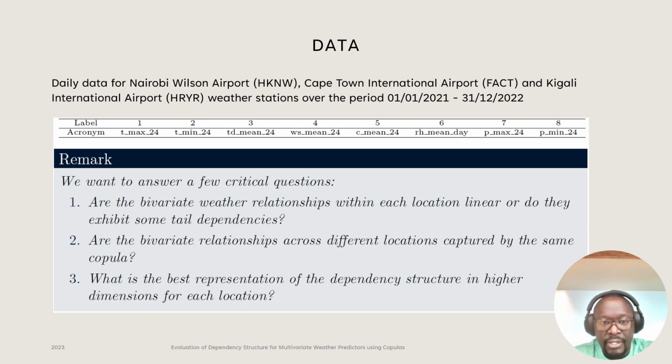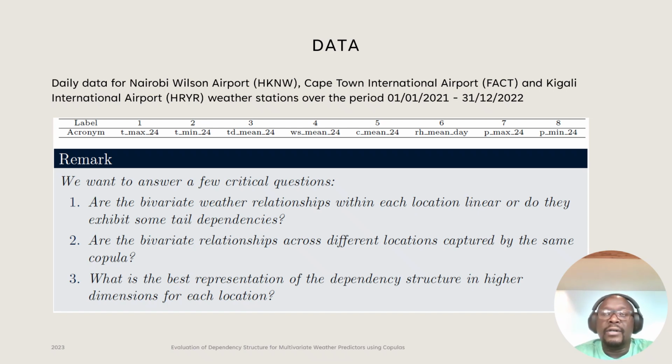And in our case, we wanted to answer 3 particular questions. One, are the bivariate relationships within each location linear, or do they have some tail dependencies? The second question we wanted to investigate was, are the bivariate relationships across different locations captured by the same copula model?